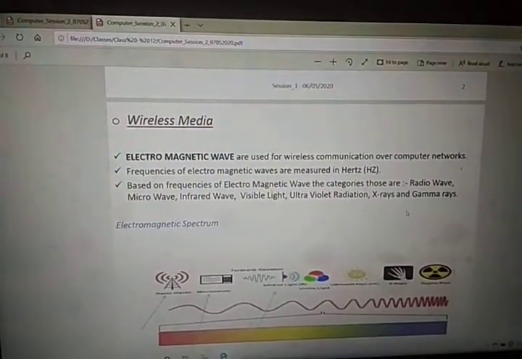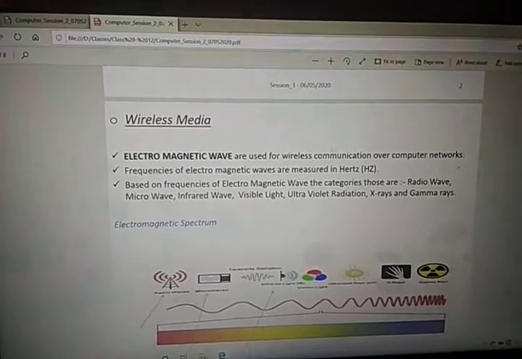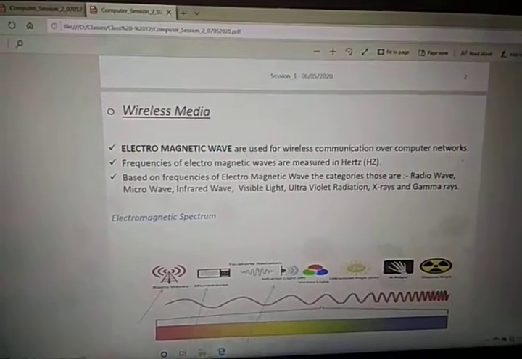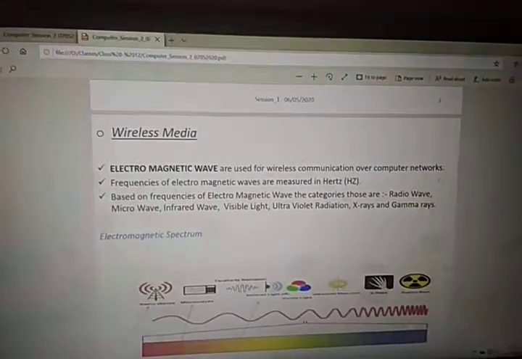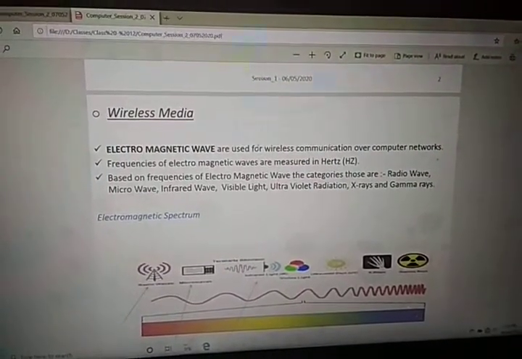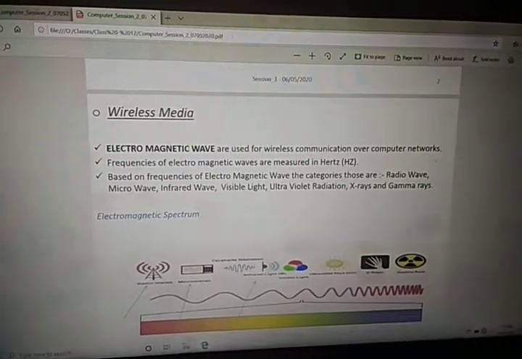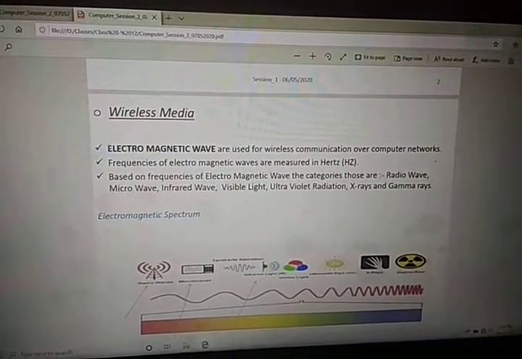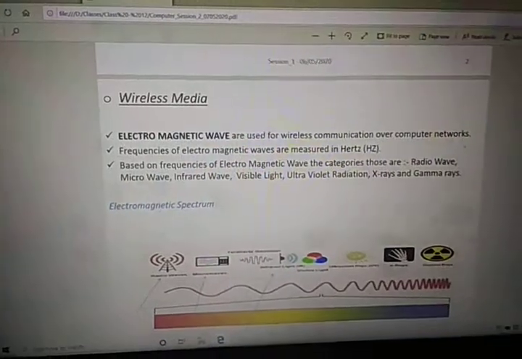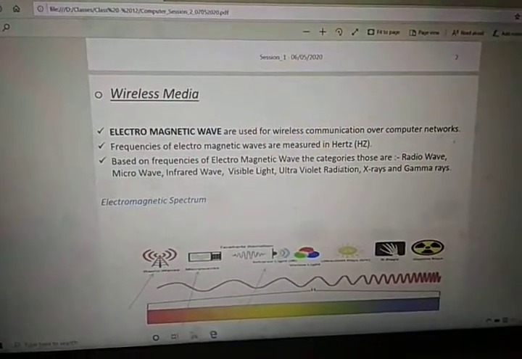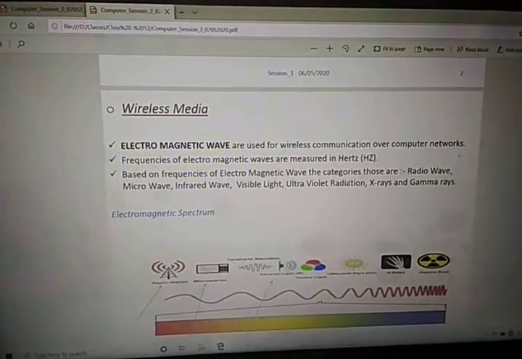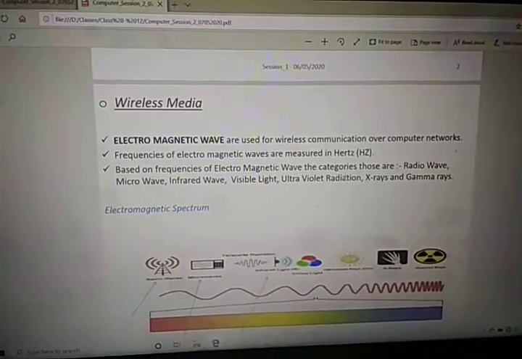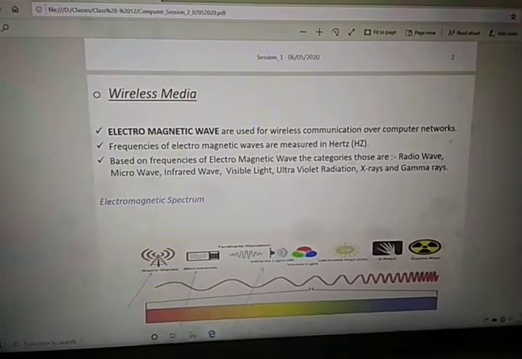These are used for wireless communication. This wave is used for wireless communication over computer networks. So computer networks, or nodes on a network, get connected via electromagnetic waves. Frequencies of electromagnetic waves are measured in hertz, as we know. Based on the frequency of the electromagnetic wave, the categories are